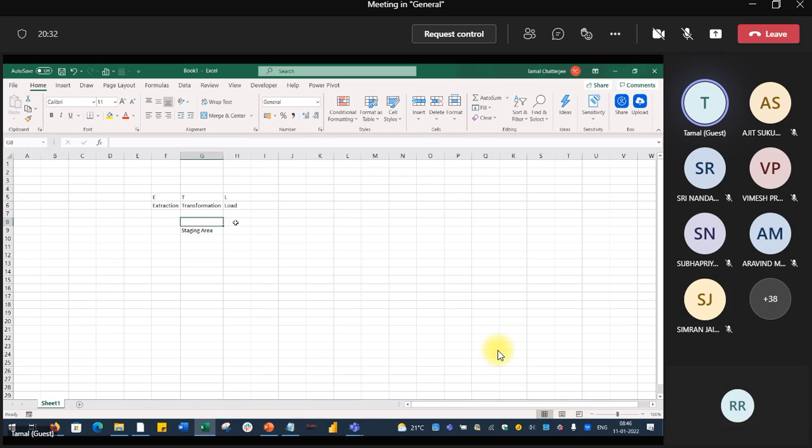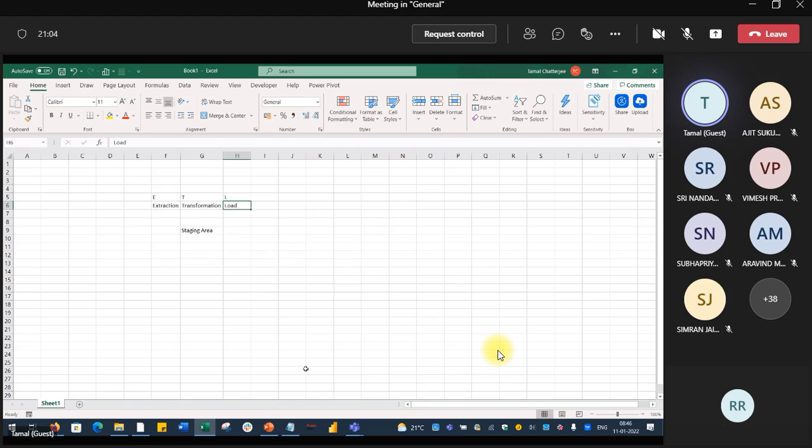Normally, as a project, suppose someone is using an Oracle database. In the Oracle database there is an option to export the data in Excel format. So the client will extract the data in Excel format and provide that data to the team performing the data warehousing work. So that is ETL: extraction, transformation, and load.